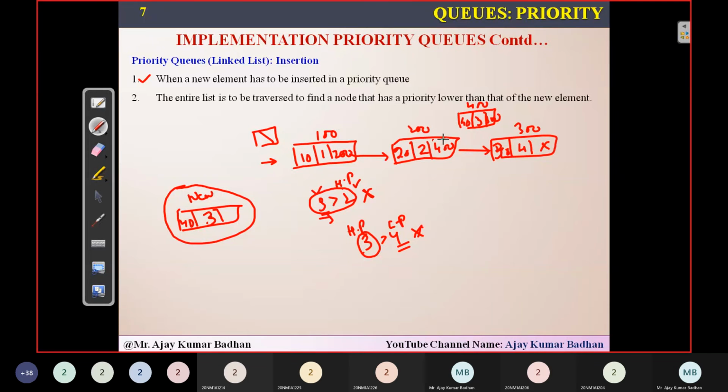Same as the way we inserted before, there will be a link from here and from here to here, and this old link will vanish. This is the way we do it.